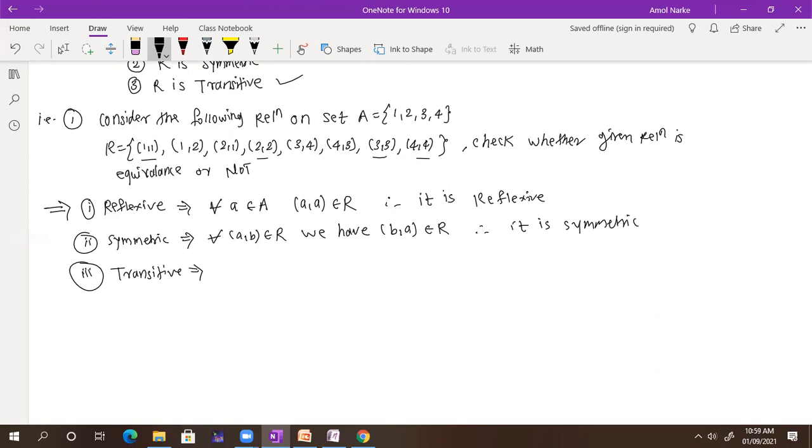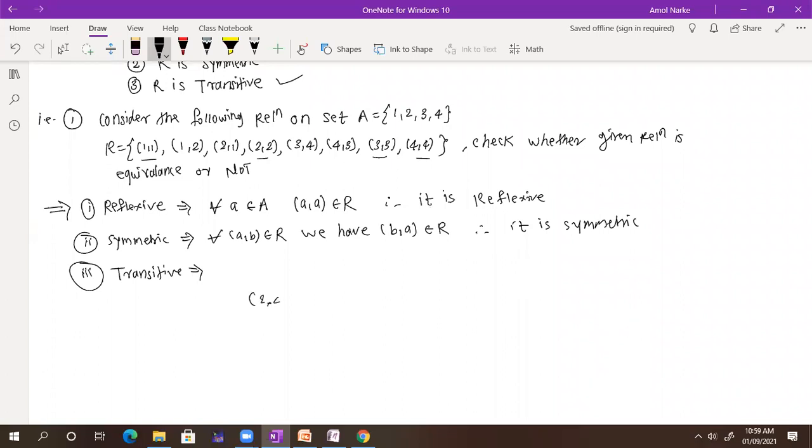2, 4. So tell me the sequence. Why would we need 2, 4? Why do we require 2, 4? That is the question. It is transitive. Yes, absolutely correct. We will check it out. Someone is saying, I just cleared that doubt.